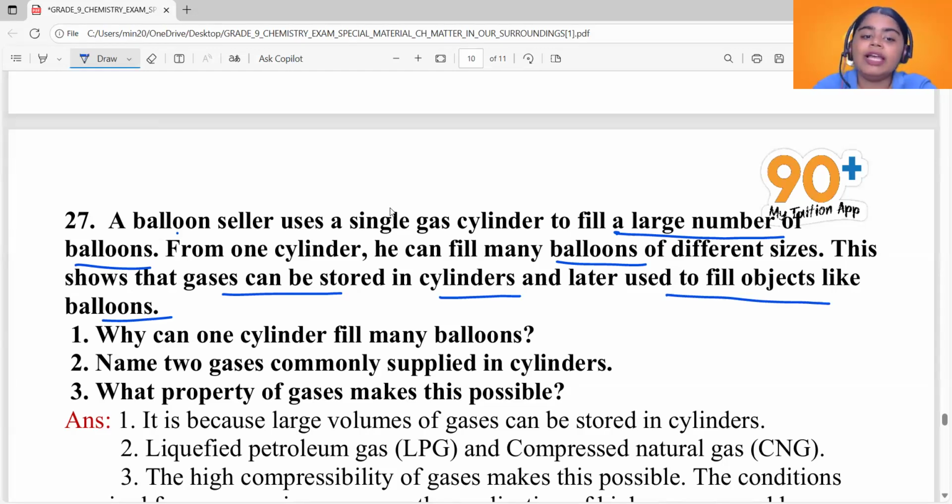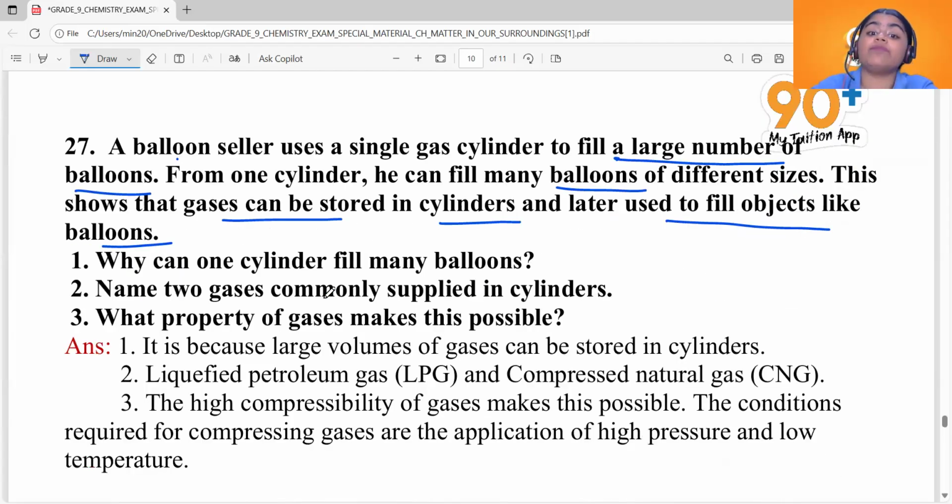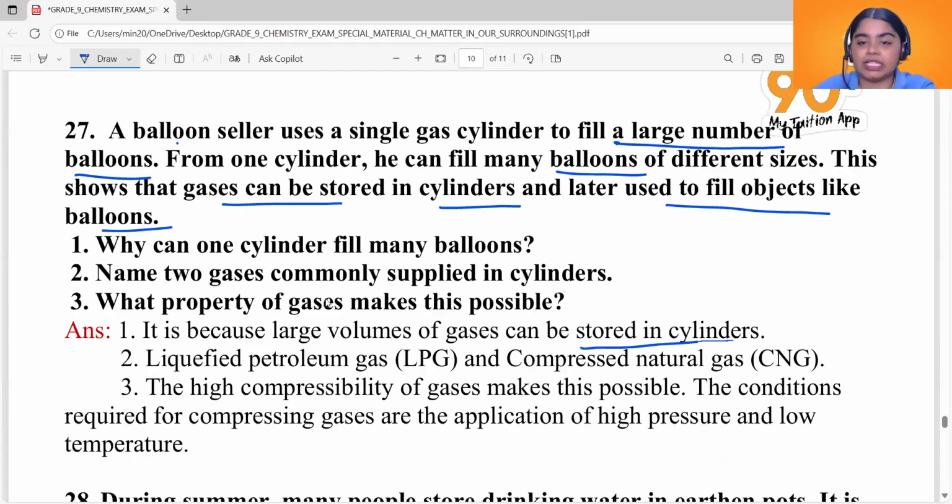Why is that so? It is because large volumes of gases can be stored in cylinders because gases do not have a fixed volume. Also, they can be compressed. Gases have higher compressibility. So they have greater compressibility and they do not have fixed volume, and that allows larger volumes of gases to be stored in cylinders. Okay, now see the second question.